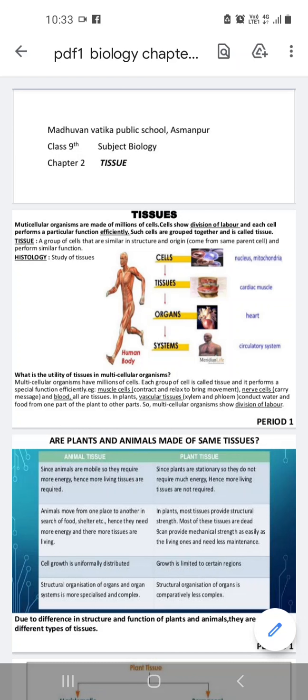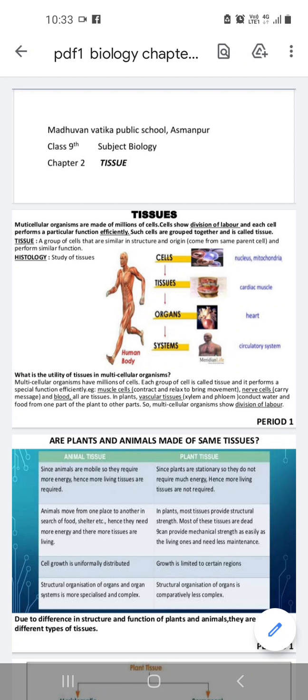Good morning, students. We are going to start our new chapter, that is the tissue. In the previous chapter, we have done the cell. What is the cell? That is the fundamental unit of life. There are two types of organisms we have done in the previous chapter, that is the unicellular organisms and the multicellular organisms. Unicellular organisms are made up of a single cell, but the multicellular organisms are made up of a number of cells.